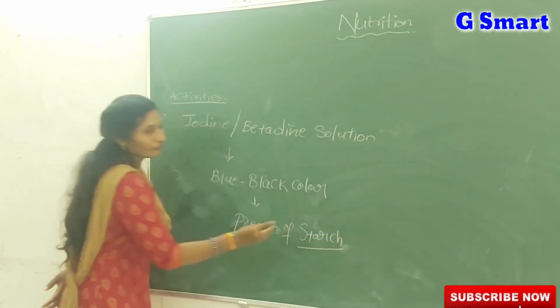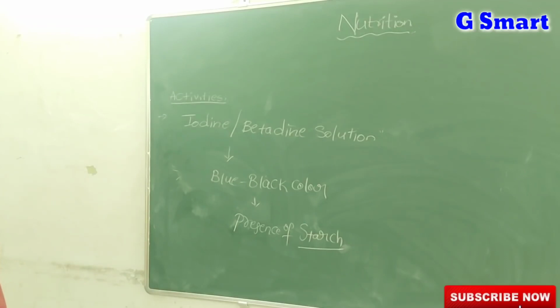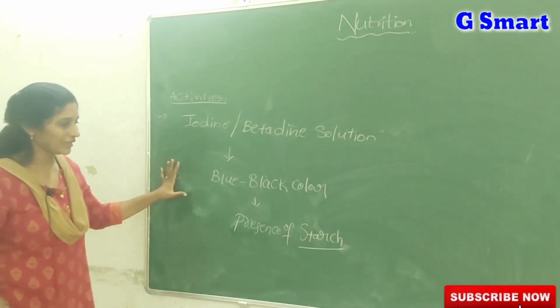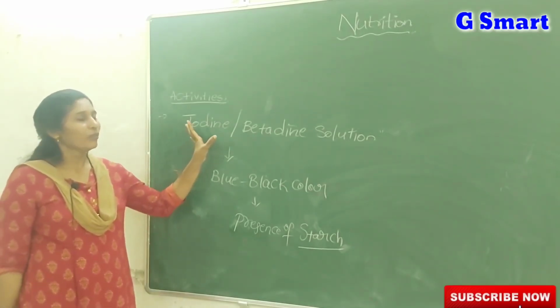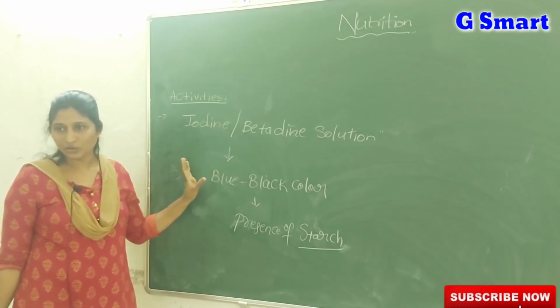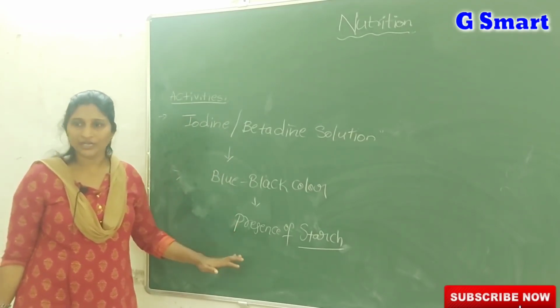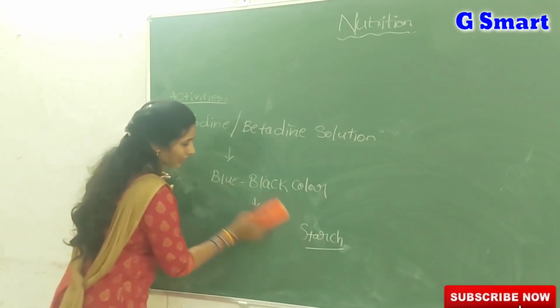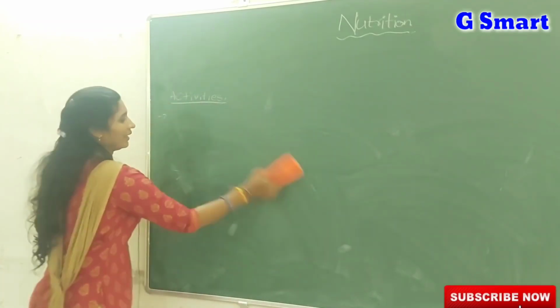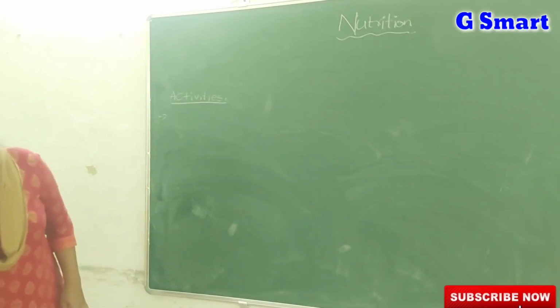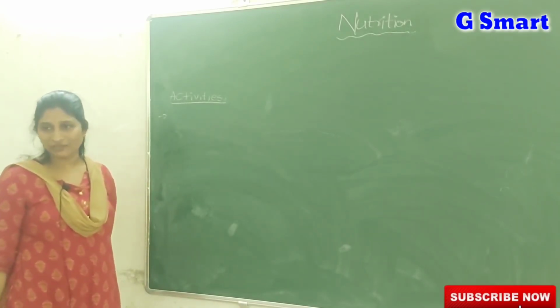Whether we want to confirm that a leaf or any food material contains starch, we have to pour a few drops of iodine or betadine solution over it. If it changes into blue black color, it confirms the presence of starch. And one more activity is given: carbon dioxide is necessary for photosynthesis.